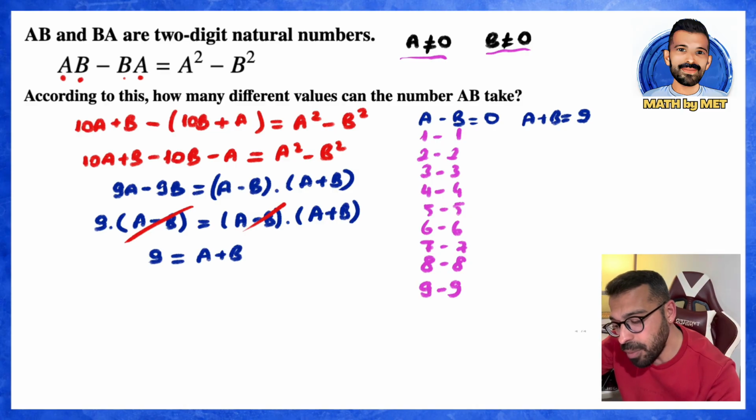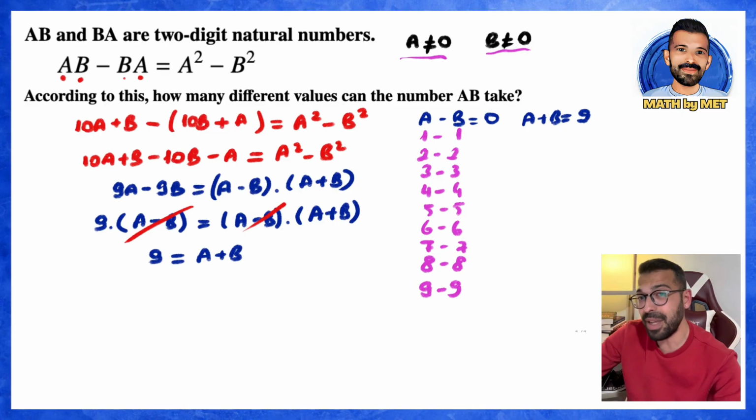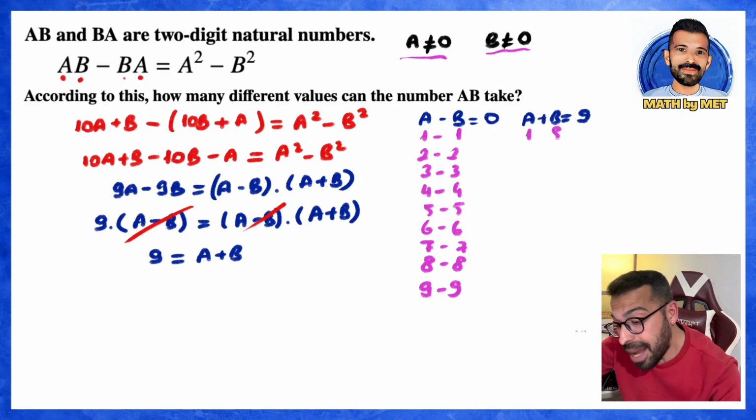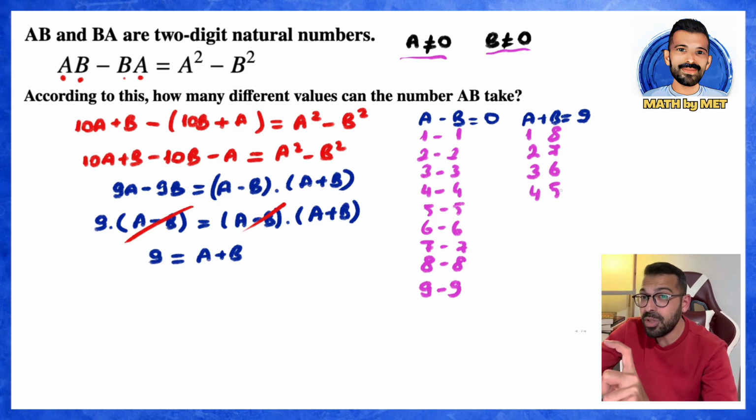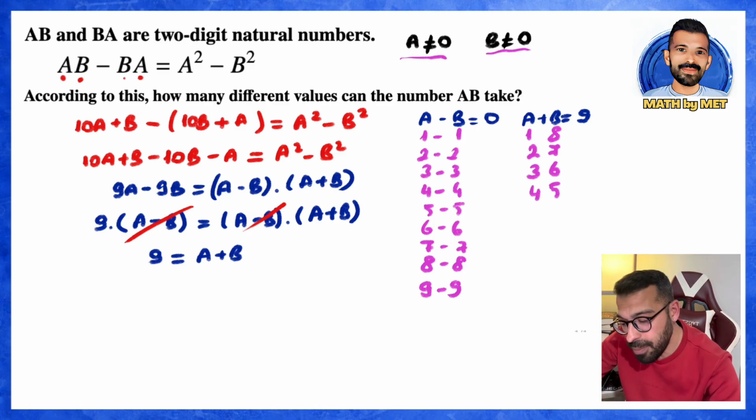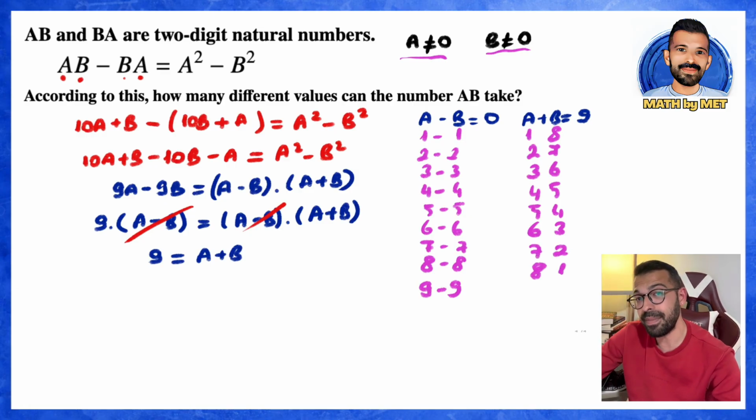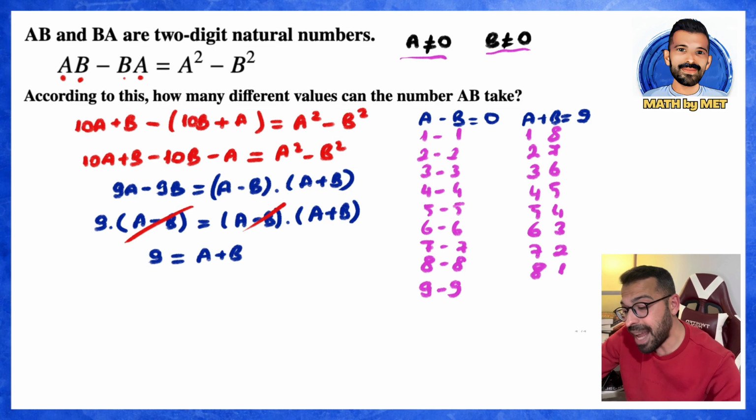Here, when a is 1, b can be 8, because 1 plus 8 equals 9. When a is 2, b is 7. When a is 3, b is 6. When a is 4, b is 5. Now 4 and 5 will switch places. What will happen? It will be 5 and 4. When a is 5, b is 4. When a is 6, b is 3. When a is 7, b is 2. When a is 8, what is b? It is 1. Here we are investigating how many different a and b numbers can be written, right?